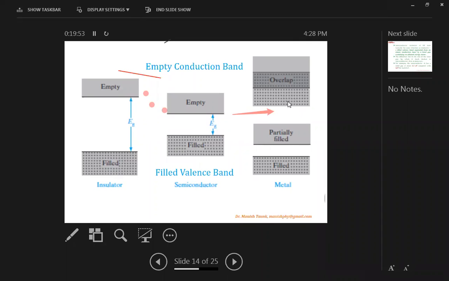And the charge transport takes place. Whereas in the case of metals, the filled valence band and the empty conduction band overlap. So even at 0 Kelvin temperature, these electrons can easily move from the valence band to the conduction band because there is no band gap. They don't require any excitation energy to start the conduction process.